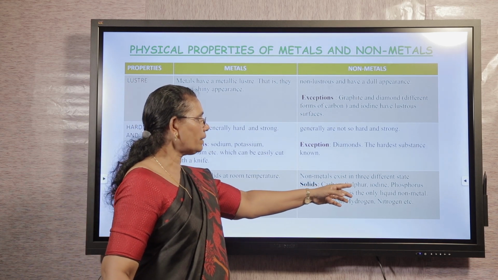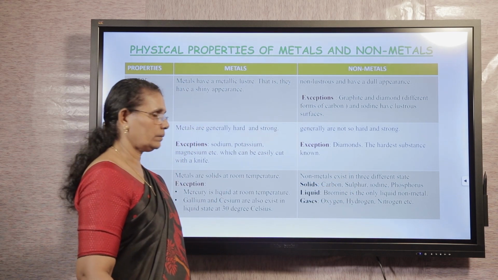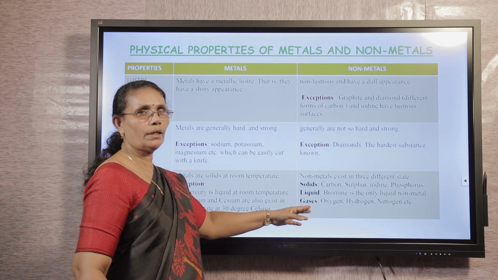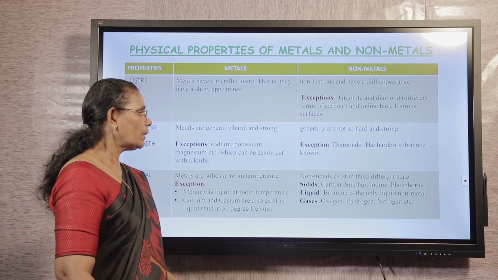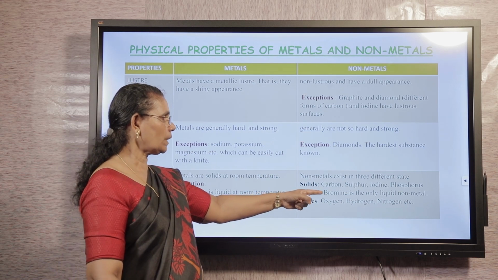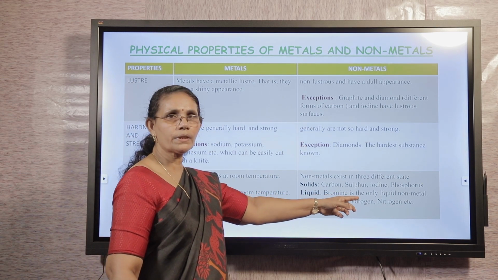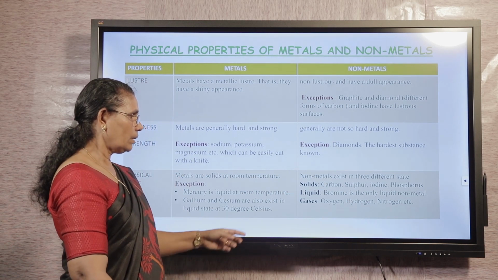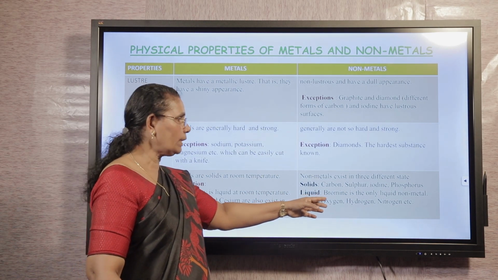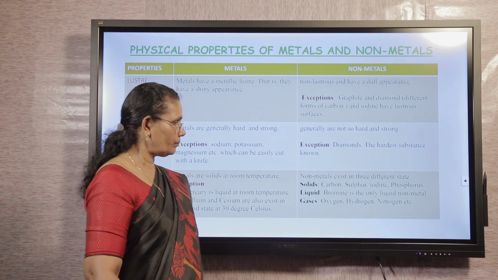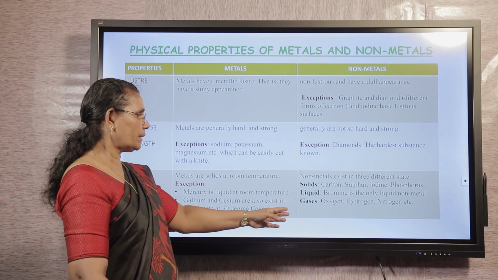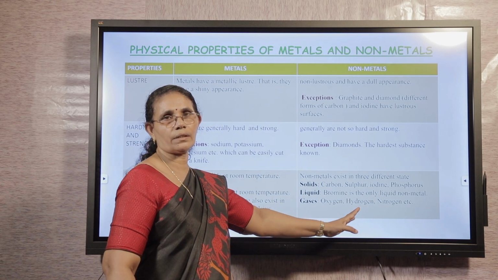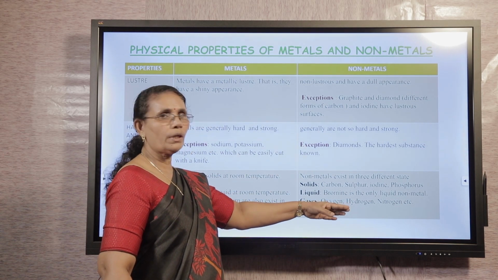Non-metals exist in three different states, that is solid, liquid and gas. Examples, carbon, sulfur, iodine, phosphorus, etc. are in solid state. Bromine is the only liquid non-metal. Last, gases: oxygen, hydrogen, nitrogen, etc. There are more elements.